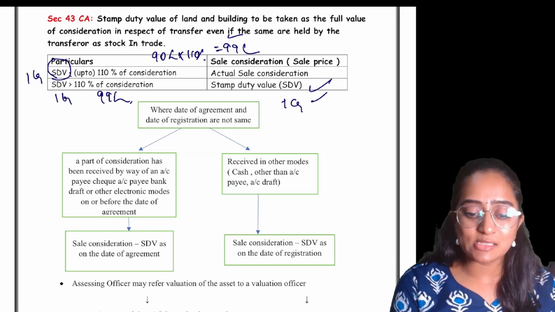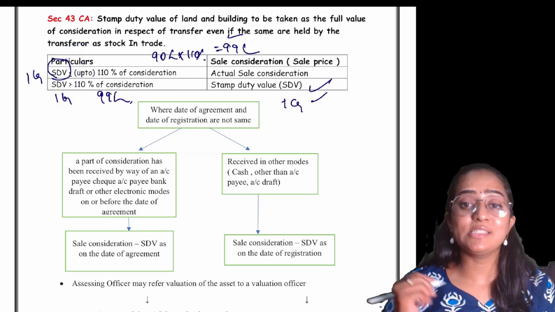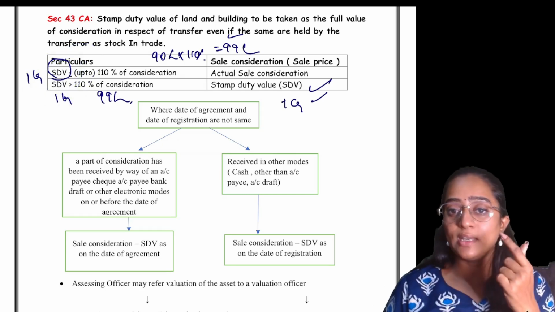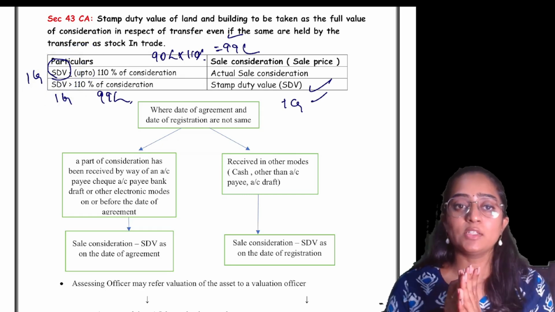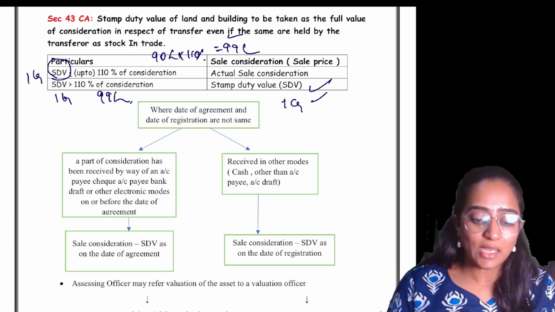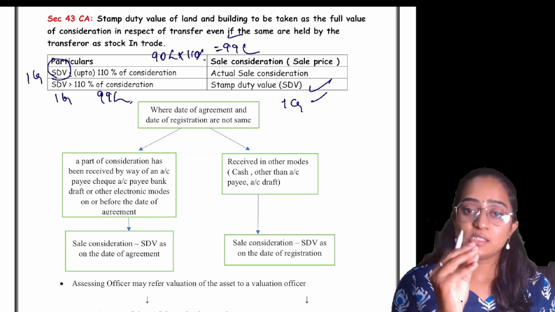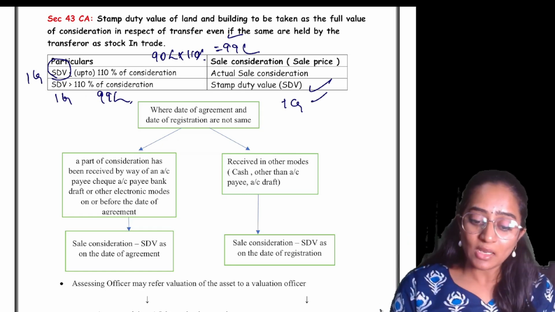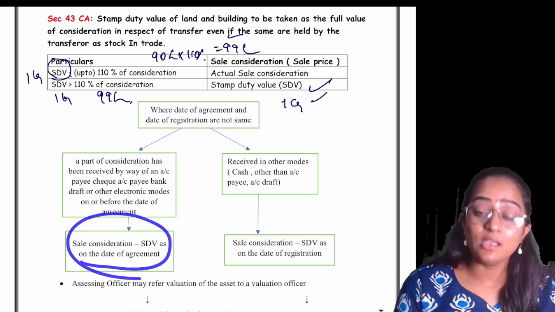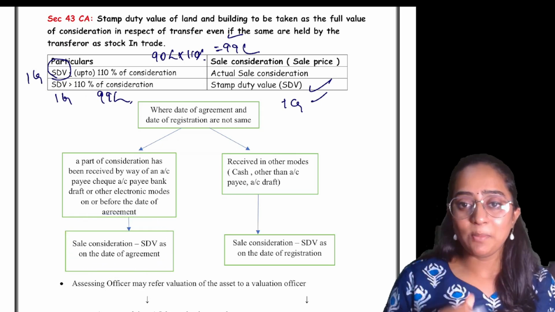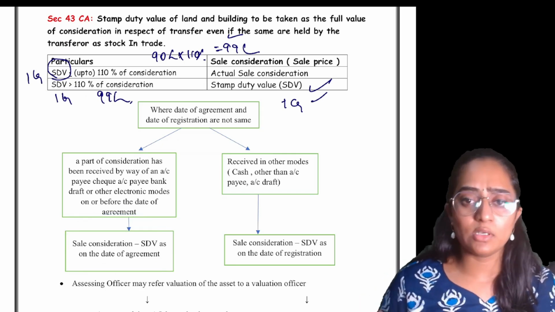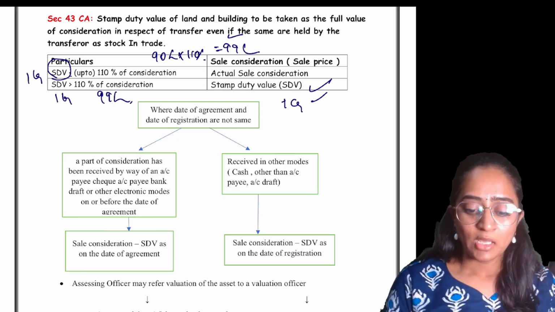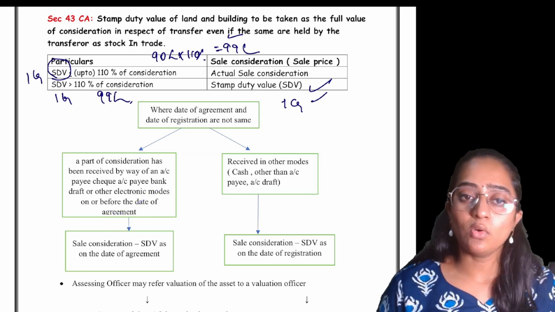Now, when it comes to your SDV, which SDV do you need to consider? There will be two SDVs. If the date of agreement and date of registration are two different dates, then there should be two different SDVs. In that case, the SDV as on the date of agreement would be considered, if whatever advance payment is made, say 10 lakh, 1, 2, 3 lakh, whatever is the consideration being considered, everything we are going to consider as part of consideration itself.